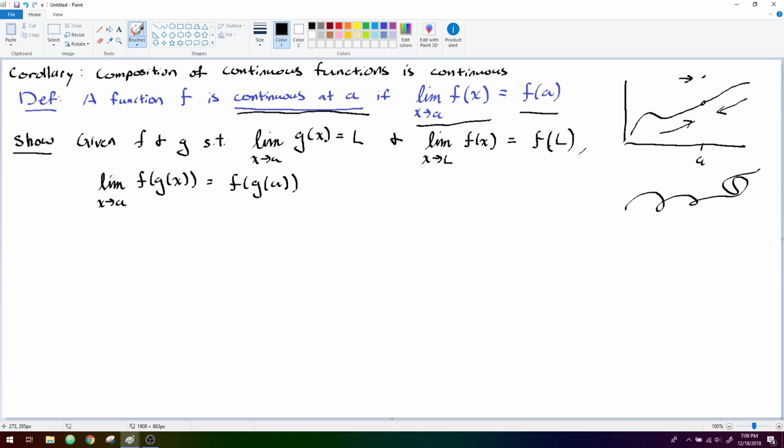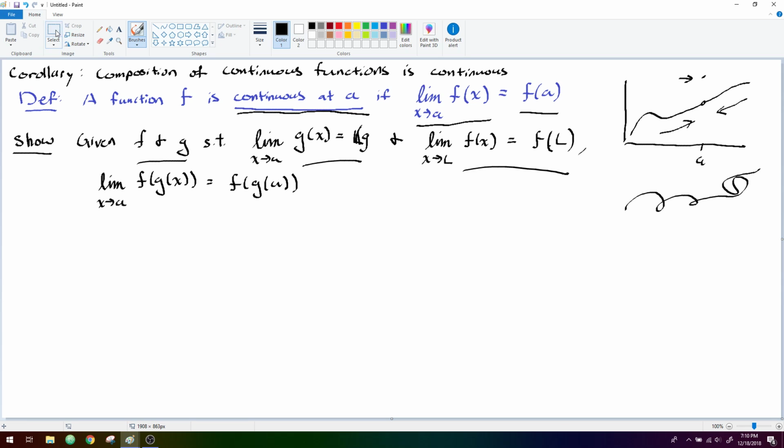So, carrying on, what we're going to show is that, let's say we have two functions which by themselves are known to be continuous. So g, we're going to say that g is continuous at a, meaning that the limit as x goes to a of g of x is, not L, but rather g of a.